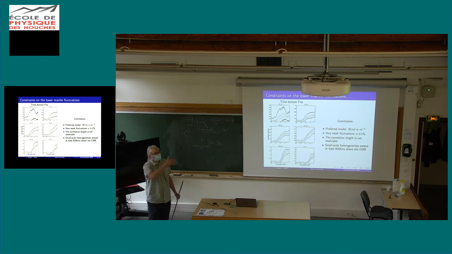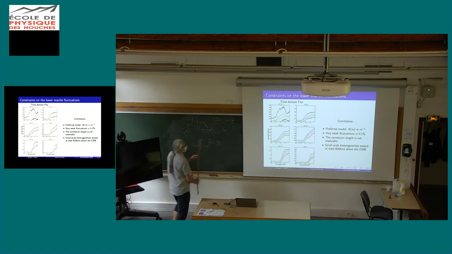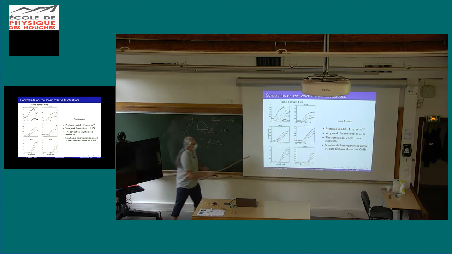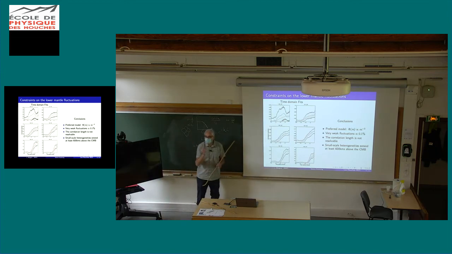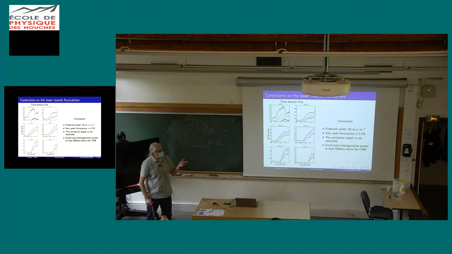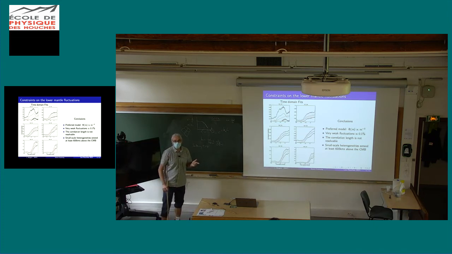No, it's a trade-off. I could show you what the inversion gives, and there's a trade-off. We can basically fit with any correlation length we want. We just need to adjust this parameter. But this one is very strongly constrained. If you just increase the fluctuation a little bit, the onset of this precursor is super dependent on how much fluctuation you put. So this is very well constrained. The correlation length is not constrained. There have been other people who did this much better than what we did at the time, and who basically reached the same conclusion.